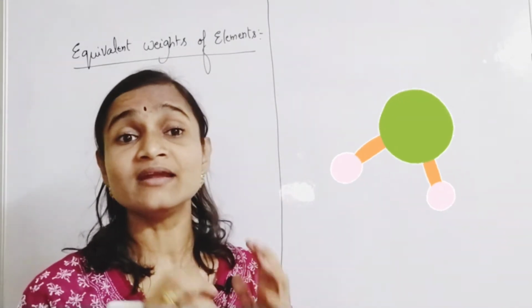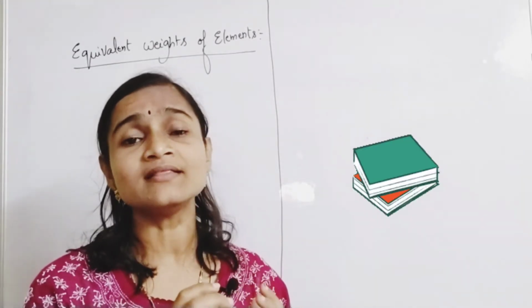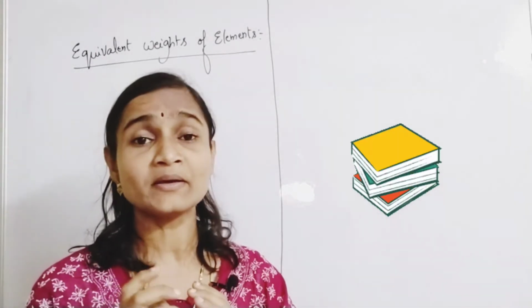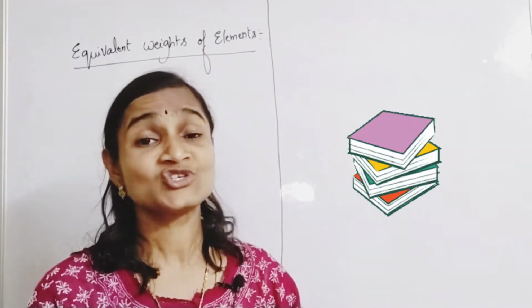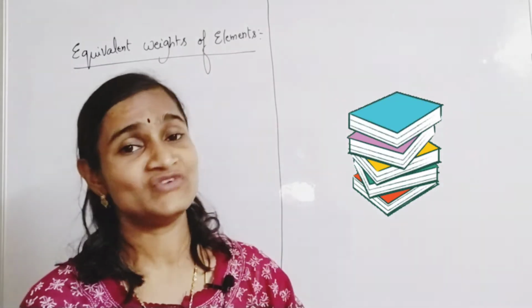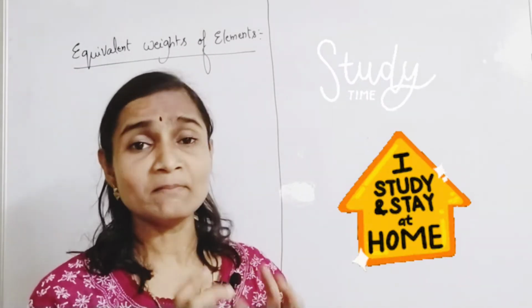That number of parts by which an element combines with another element to form compounds is called the equivalent weight.